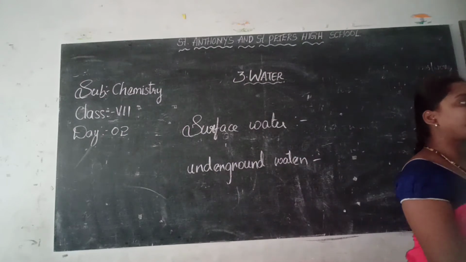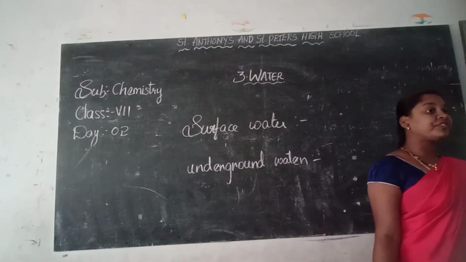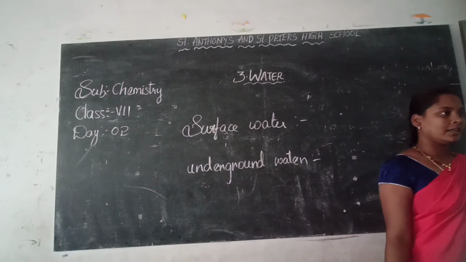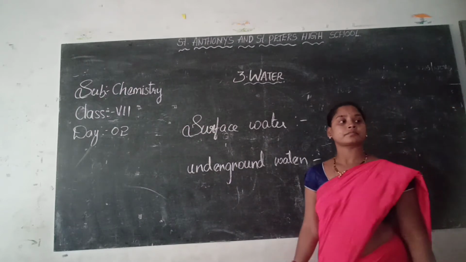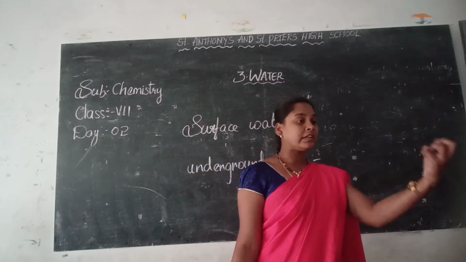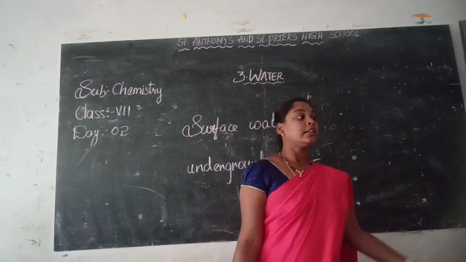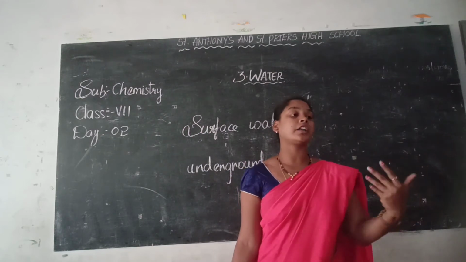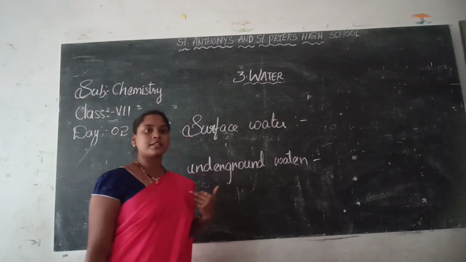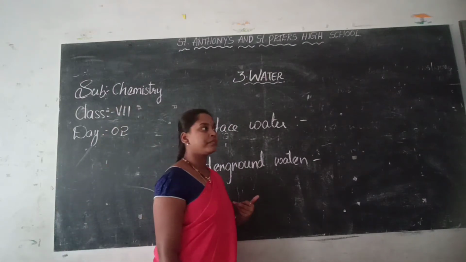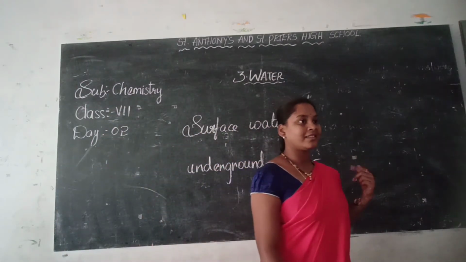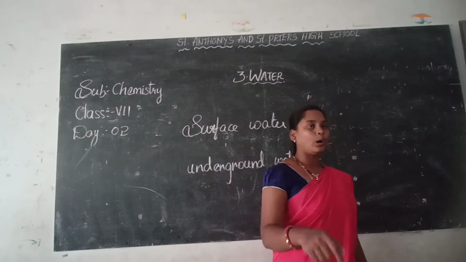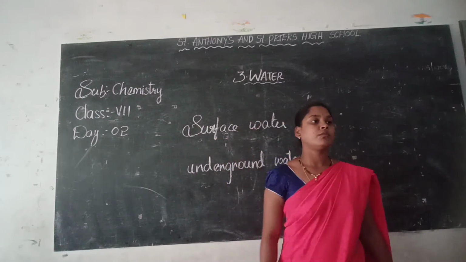Surface water is when rain falls, for some time it will be there on the roads and on the muddy areas. But after some time where does that water go? Underground. It will be seeping into the ground. The water before seeping into the ground, which lies on the earth's surface, is called surface water. Mainly in the dams, reservoirs, and next rivers, lakes. All this comes under surface water.